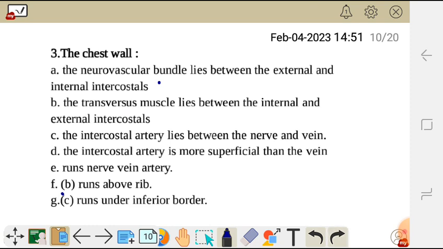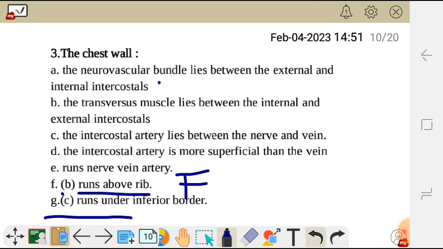They are saying it runs above the rib. This is false as well because the transversus muscle doesn't run above the rib, but it runs below the rib. And then G, they are saying C runs under the inferior border.